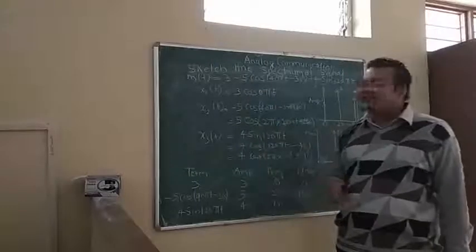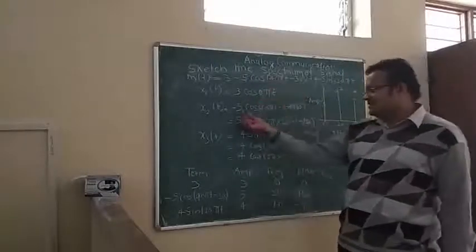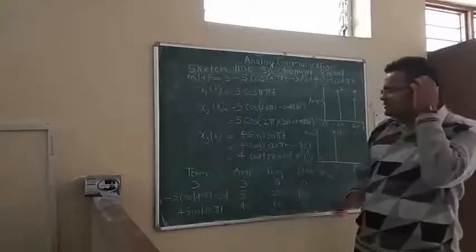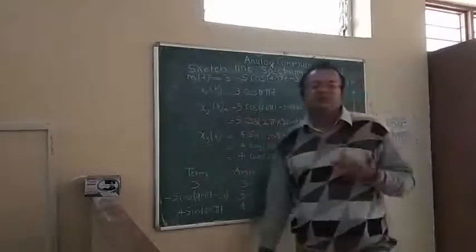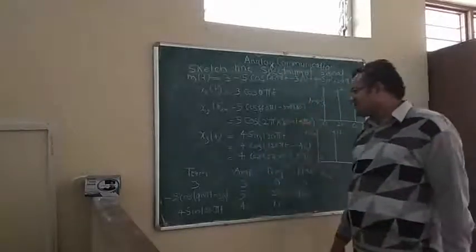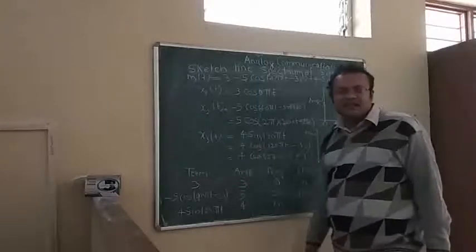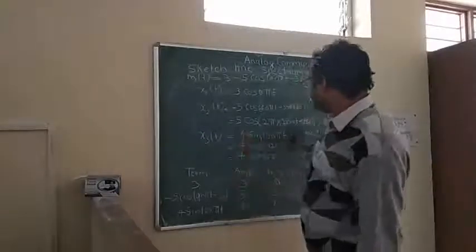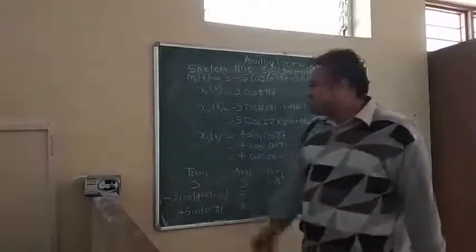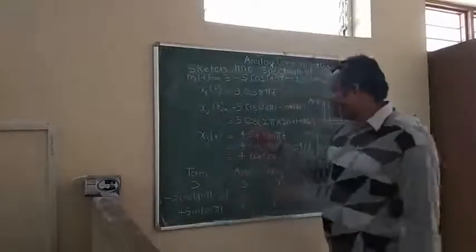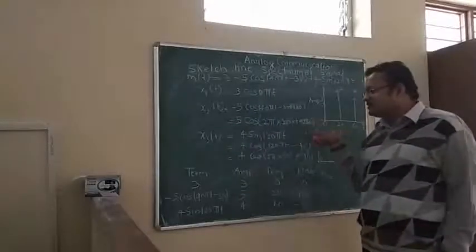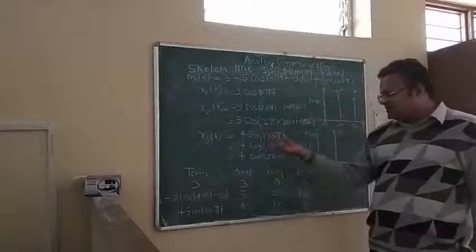In the second term, its amplitude is minus 5 cos(40 pi t minus 30 degrees). Because it is minus, we convert it into a positive sign. So we can add 180 degrees to the cos theta by coordinate geometry, and we convert it into a positive signal. By adding 180 degrees, we get the positive value of 5 cos(2 pi into 20 t plus 150 degrees). Now in the third term, we can see 4 sin